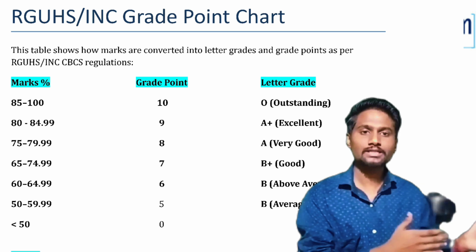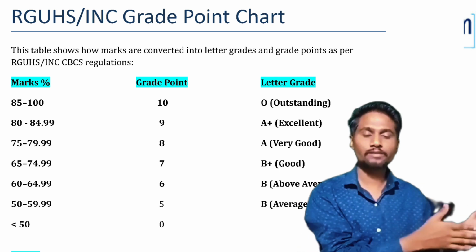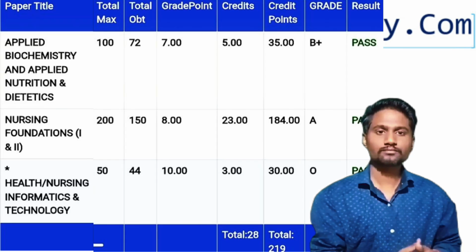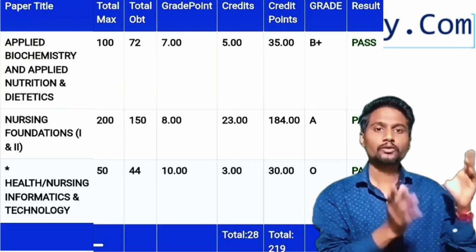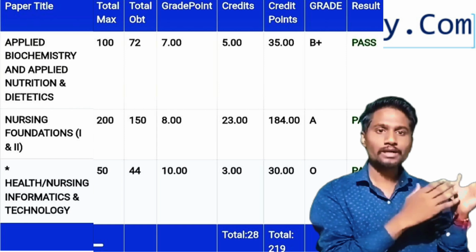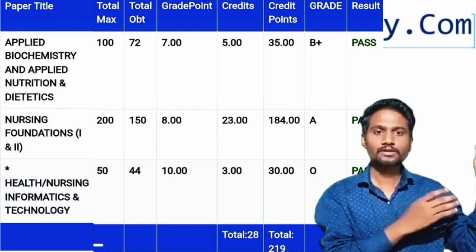As you can see in the list, according to this we will calculate the grade points, and we will use this grade points value to calculate the credit points. So we multiplied credits into grade points to calculate the credit points.